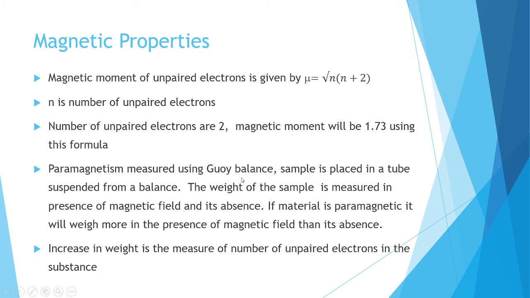I am again repeating, the Gouy balance is a simple balance, and we can keep the substance in a tube suspended from the balance, and the weight of the sample is measured in two cases: in the presence of magnetic field, and in the absence of magnetic field. If the material is paramagnetic, it will weigh more in the presence of magnetic field than in its absence, because this material has some magnetic properties. So the increase in weight is a measure of the number of unpaired electrons in the substance.